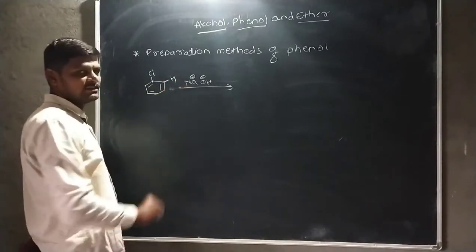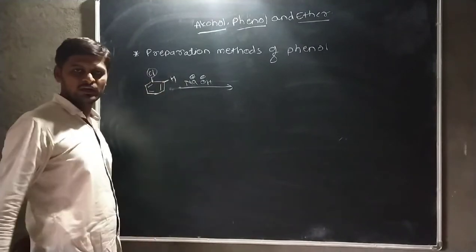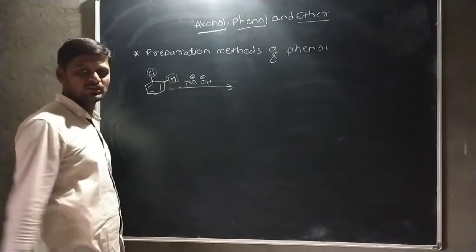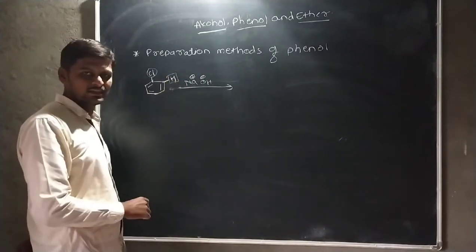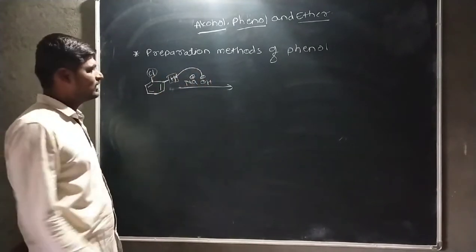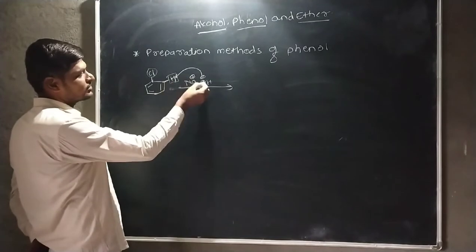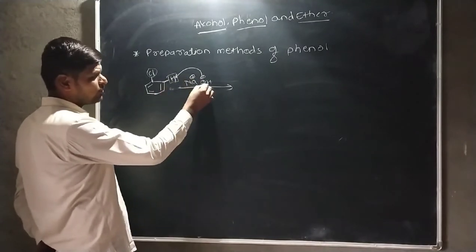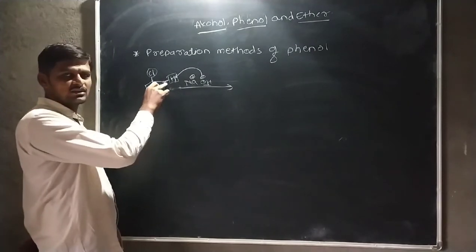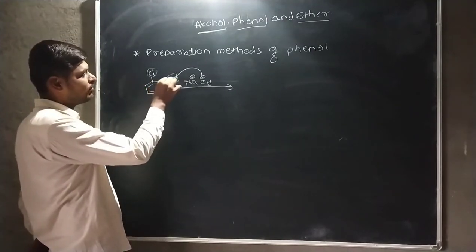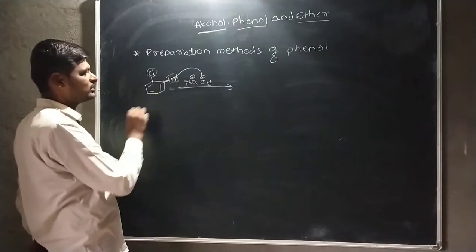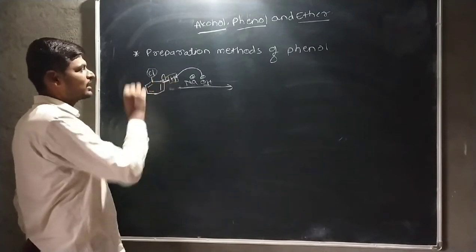This hydrogen is acidic due to the electronegativity of the chlorine atom. This chlorine withdraws the electrons towards itself, and this hydrogen is present as H plus ion. That means this hydrogen shows acidic nature. Therefore, this hydroxyl group attacks this H plus ion. After abstraction by OH minus ion, there is a negatively charged carbon. That means the lone electron pair that was involved in the bonding between carbon and hydrogen remains on the carbon atom.